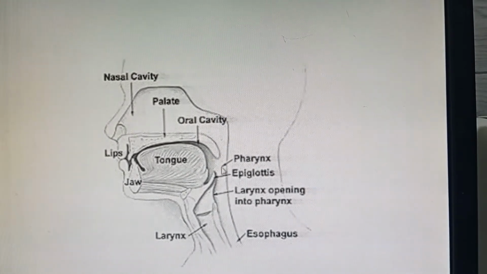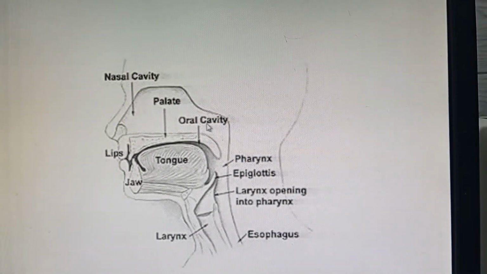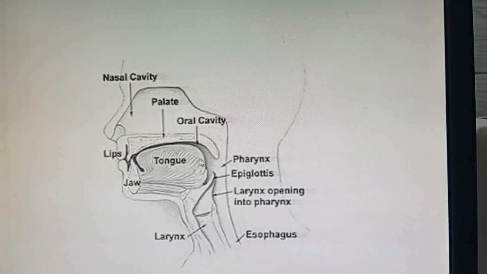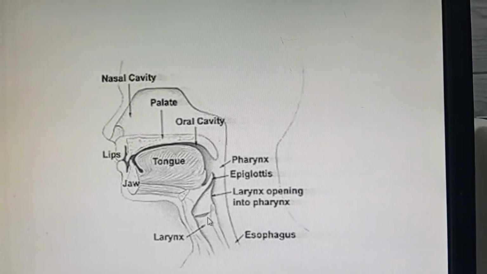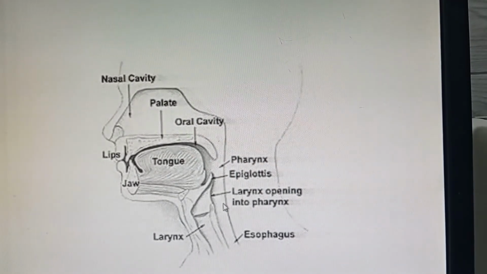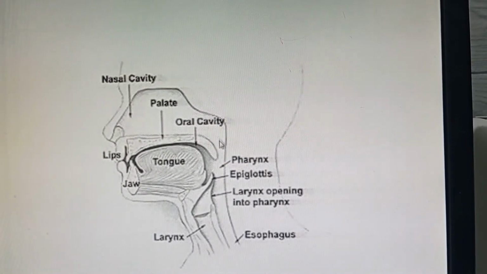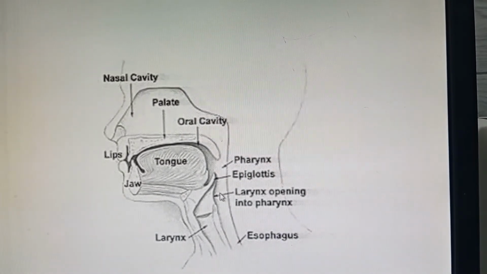This tube is the pharynx. The portion of the pharynx which is present behind the nasal cavity is called the nasopharynx. The portion which is present behind the oral cavity is called the oropharynx. And the portion which is present behind the larynx is the laryngopharynx. So the pharynx is divided into three main divisions: nasopharynx, oropharynx, then laryngopharynx. And then food transfers to the esophagus.